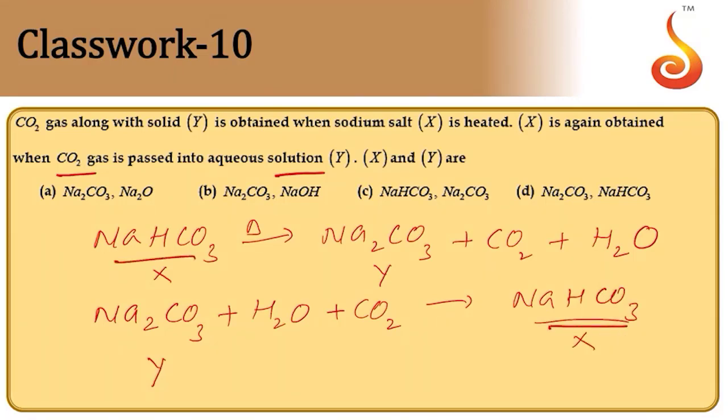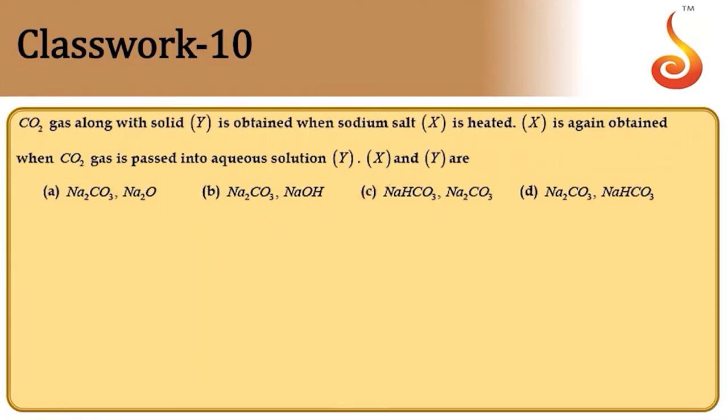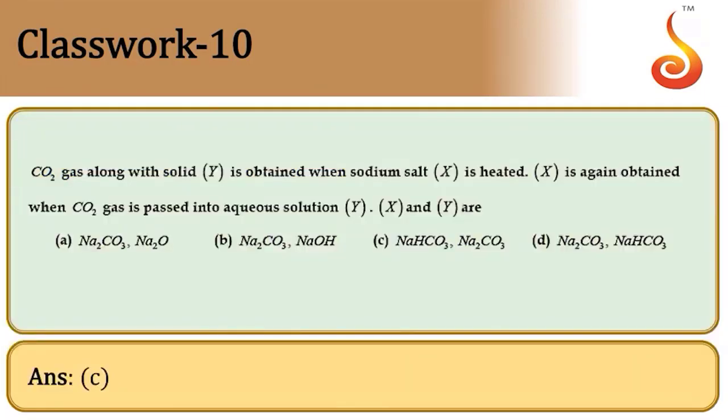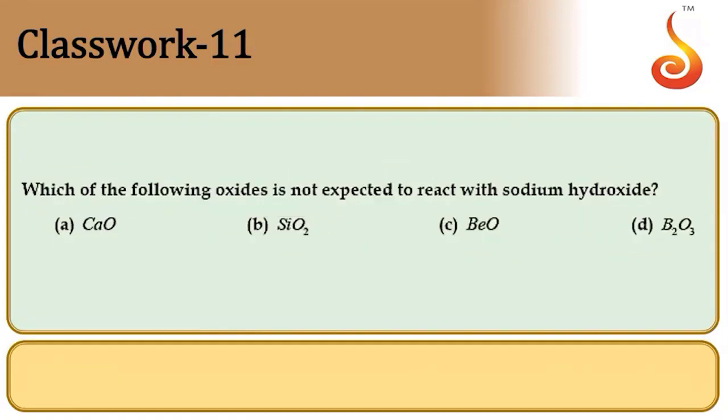This is Y here and this is X. Again X is obtained. So the answer is sodium bicarbonate and then sodium carbonate, option C.